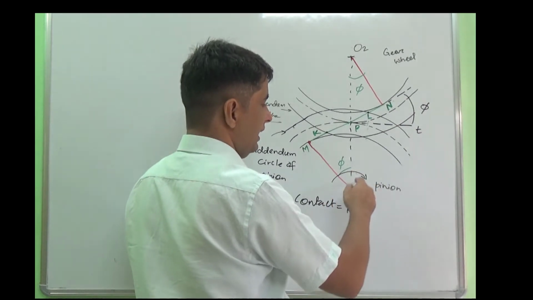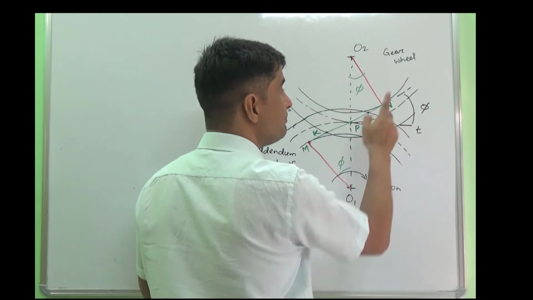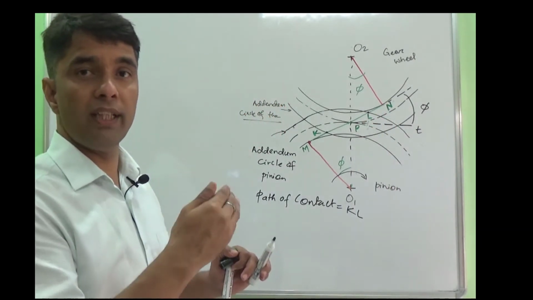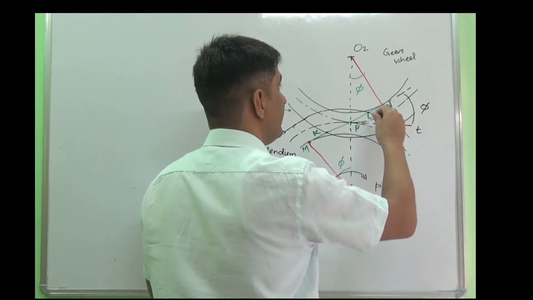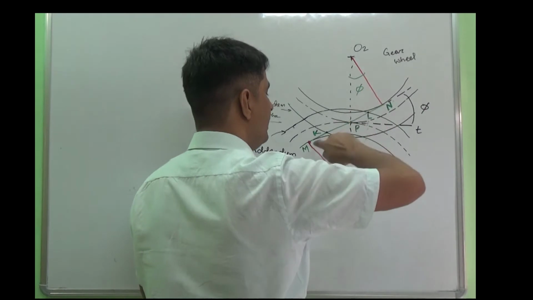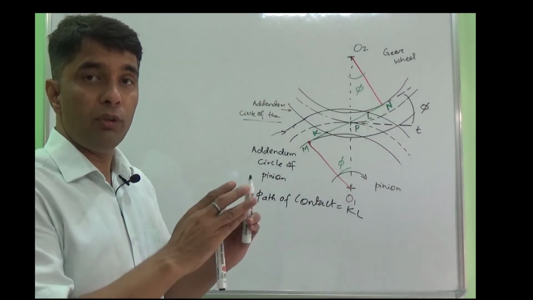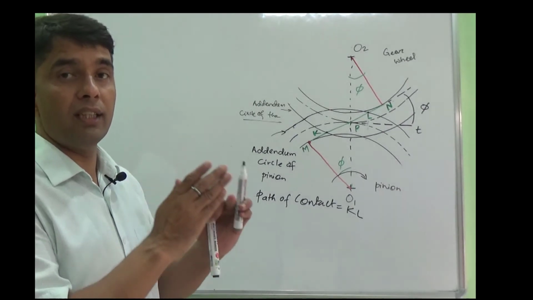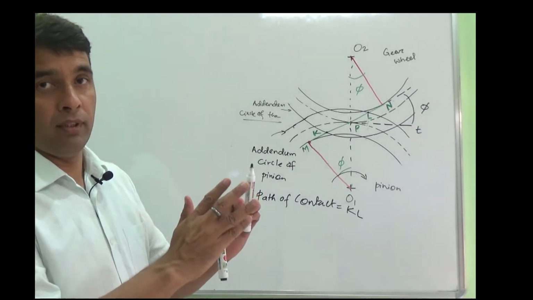We may increase the addendum circle radius from O1L to O1N. Why O1N? Because N corresponds to the point of tangency between the base circle of the gear wheel and the common tangent.